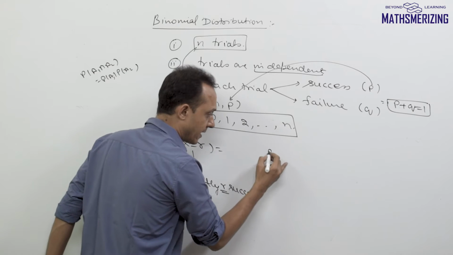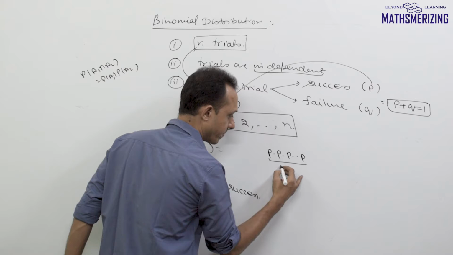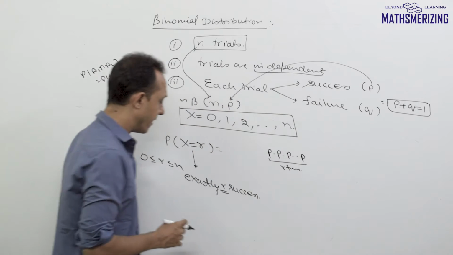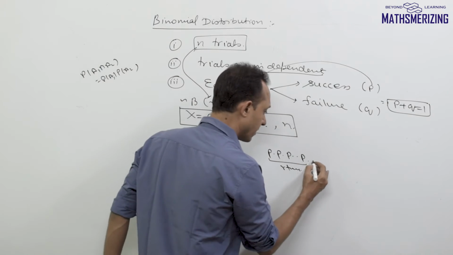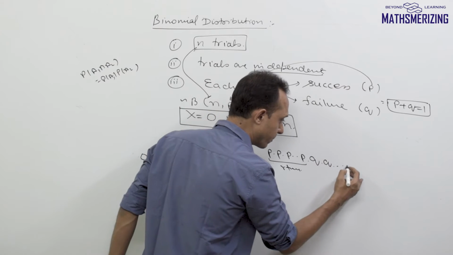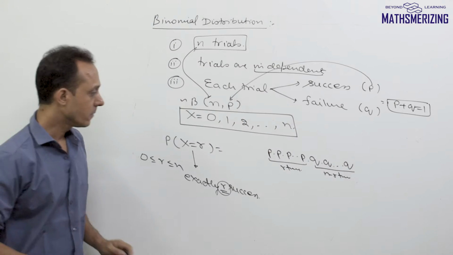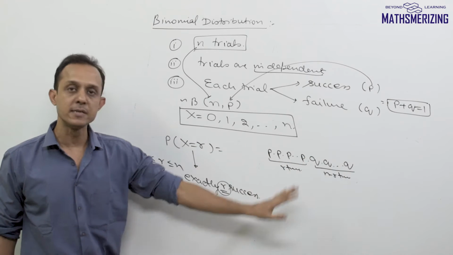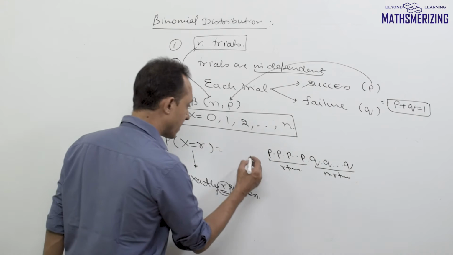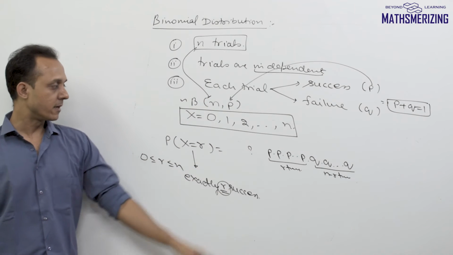So for the successes, I can represent it as p into p into p, that is, r times. And for each of the n minus r failures, I can represent it as q into q into q, n minus r times. Now we have multiplied p r times and q n minus r times. Now I need to find out whether I need to multiply it with any coefficient or I should leave it just like that.